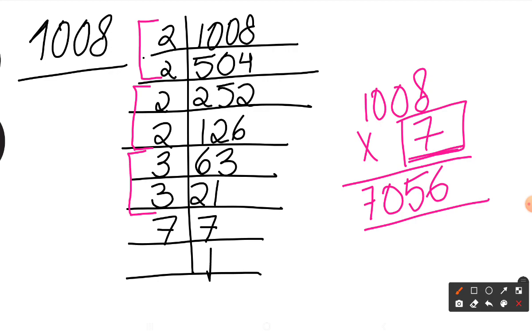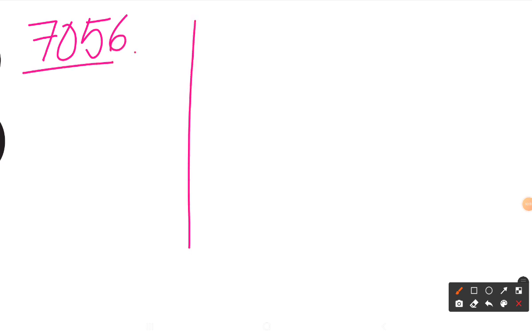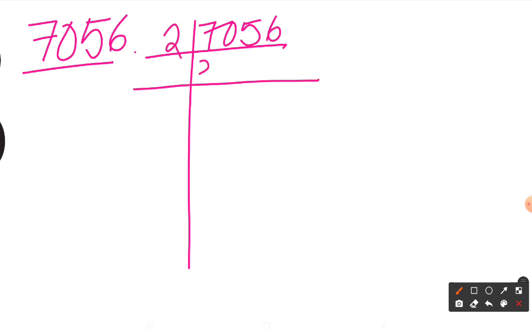Now let's find the square root of 7056. So let's find it. 7056. So I'll go with again the prime factorization method. So 7056, I'll go by 2. So 3, 5, 2, 8.